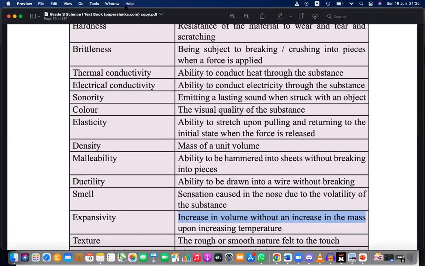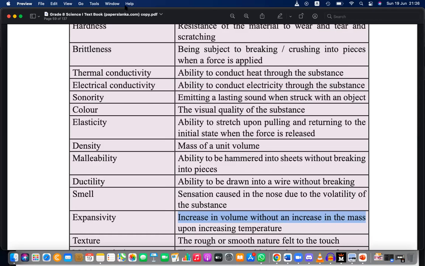Melting point is the temperature at which a given solid will melt. Yes, the temperature when a solid is converted to liquid. The state conversion happens at the melting point. And the boiling point is the temperature at which a liquid boils and turns to vapor. When liquid becomes gas, that temperature is the boiling point.